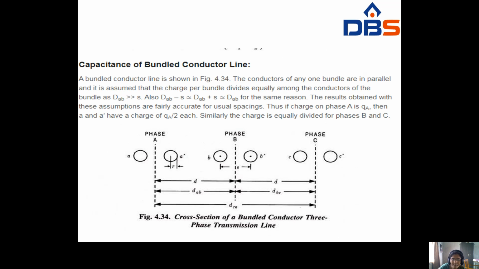Okay, so next you have to see the capacitance of the bundle conductors. See here, a bundle conductor is shown in the figure. The conductors in one bundle are in parallel, and it is assumed the charge per bundle divides equally among the conductors. See here, this is one bundle, this is one bundle, this is one bundle.